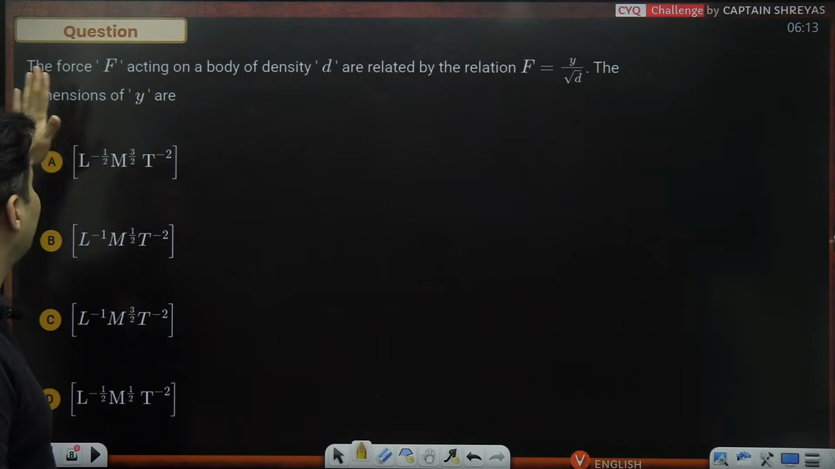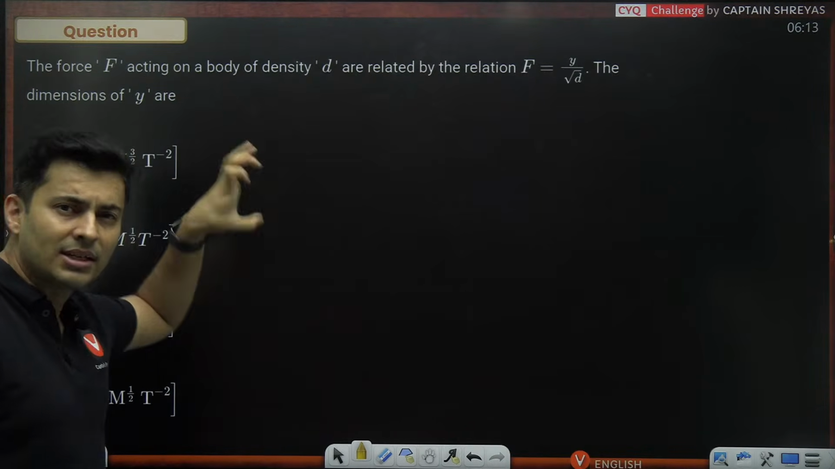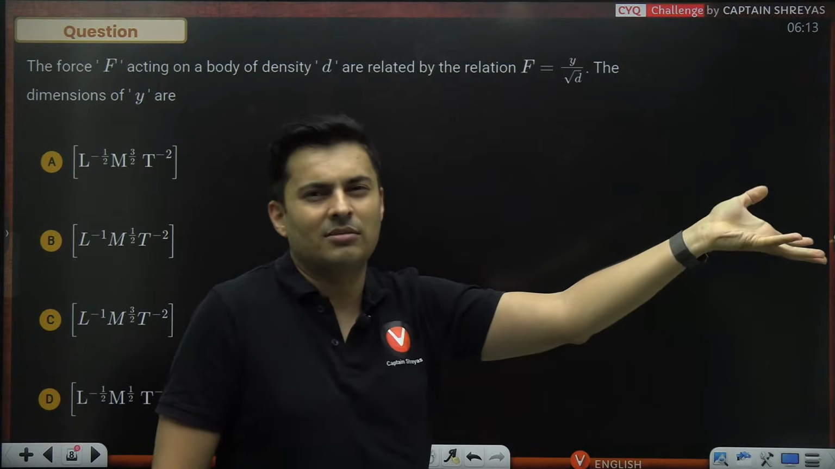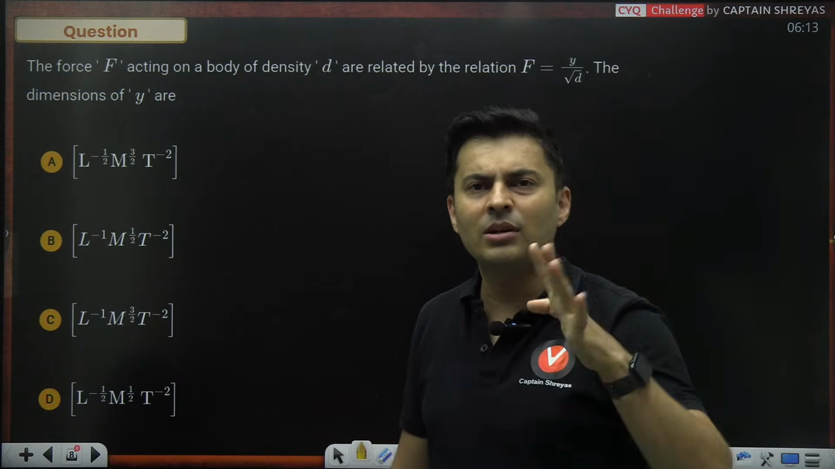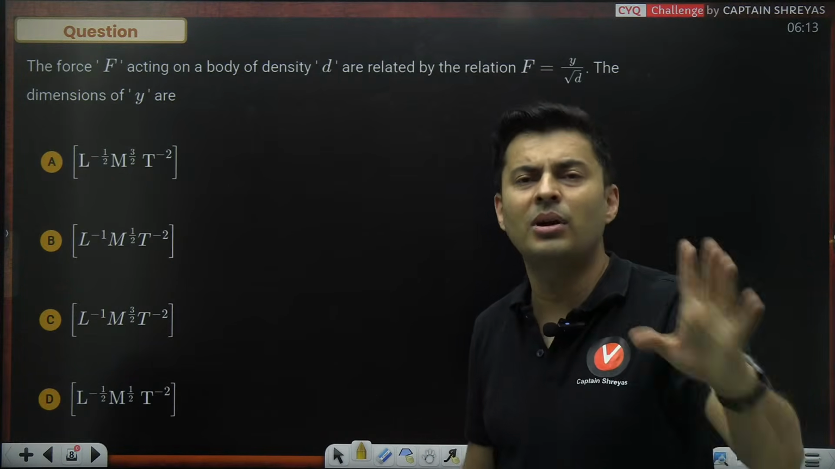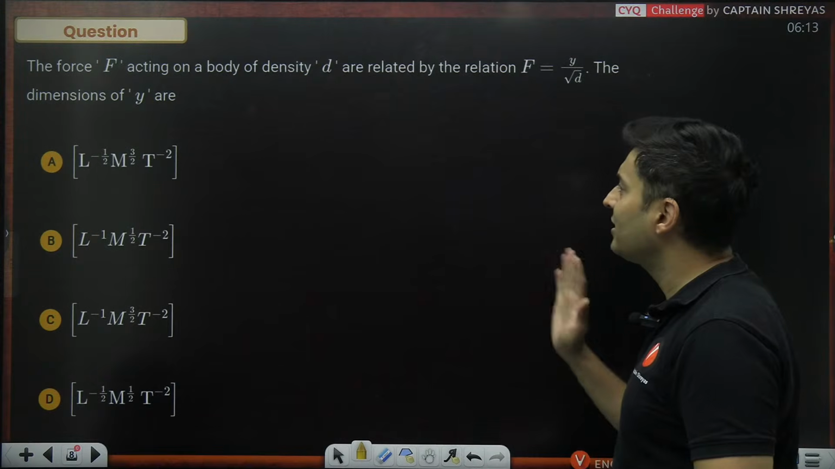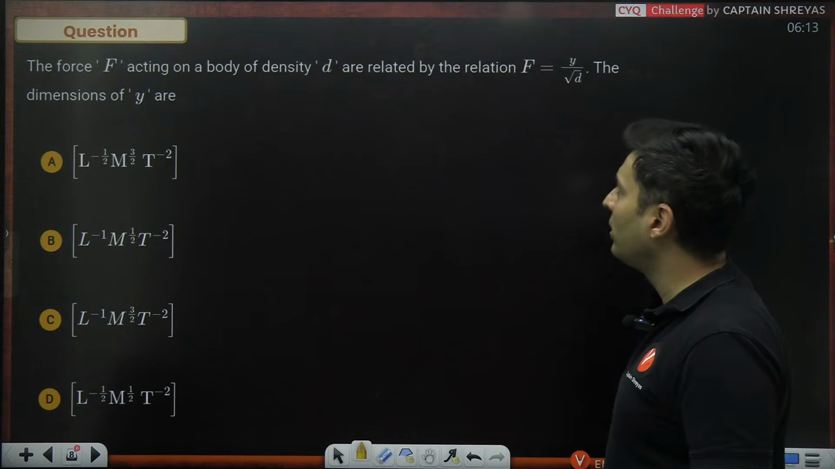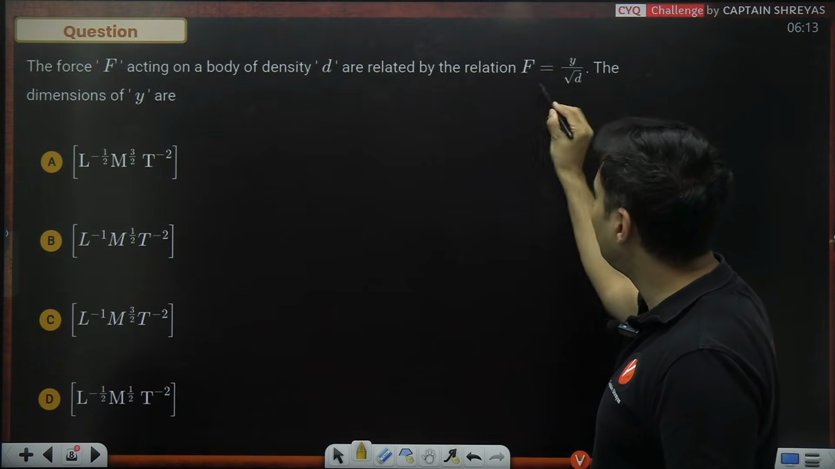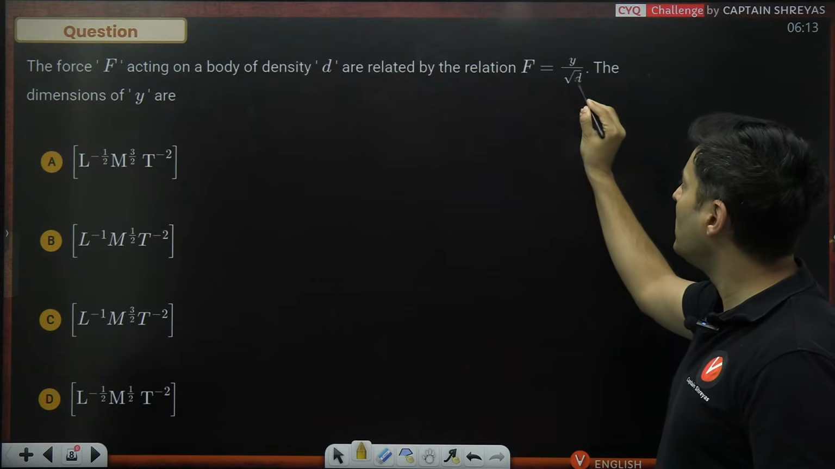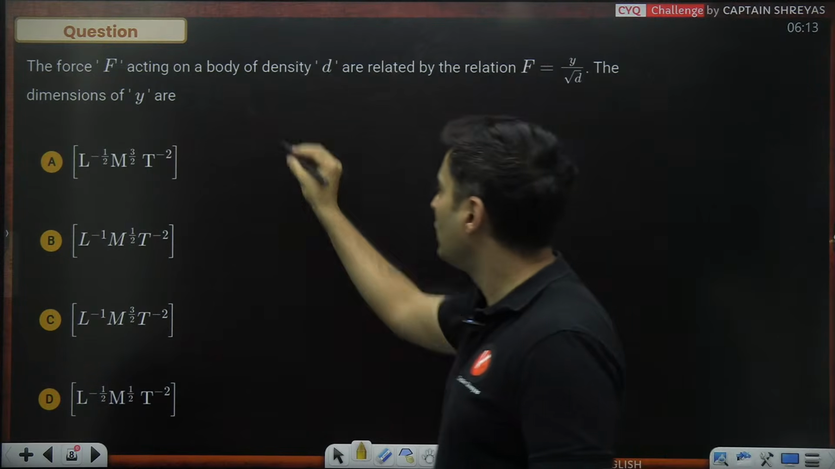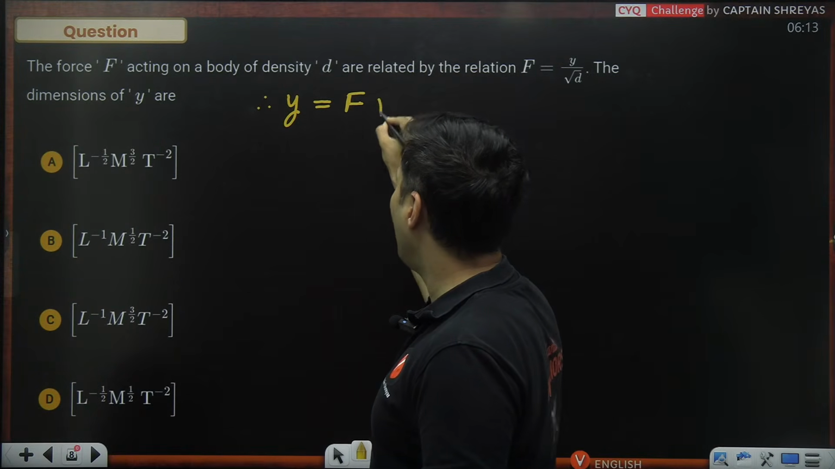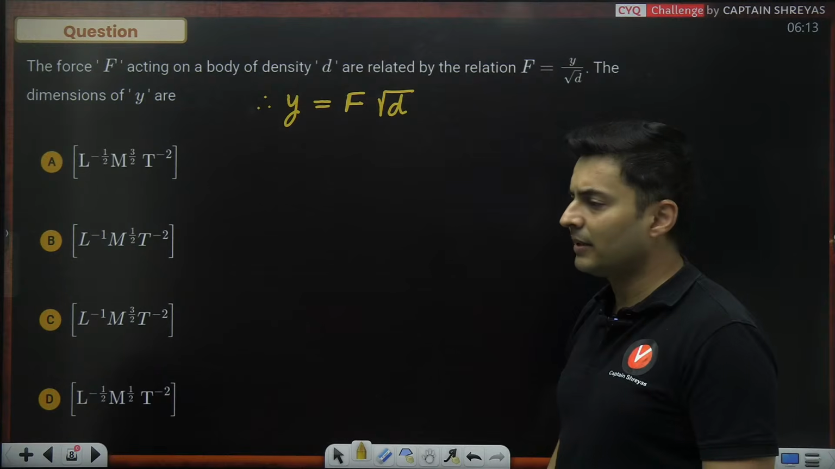Here comes the next one. Force is acting on a body whose density is d, and the density and the force are related by some equation. It doesn't matter. It's a dimensional question. How forces are related to density is not our concern, not our job. It is there, so it is there. The dimension of y is what? Y is some quantity over here. If I want to find y, the first thing we should probably think of is to shift this with the force. So my y will be the force multiplied by the root of the density.